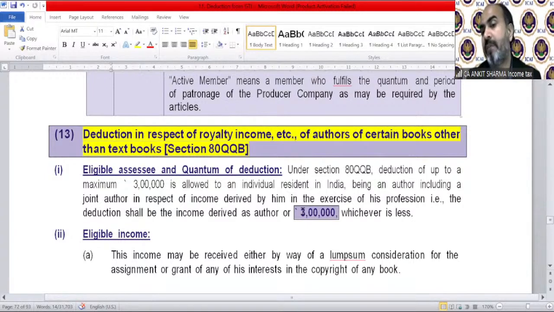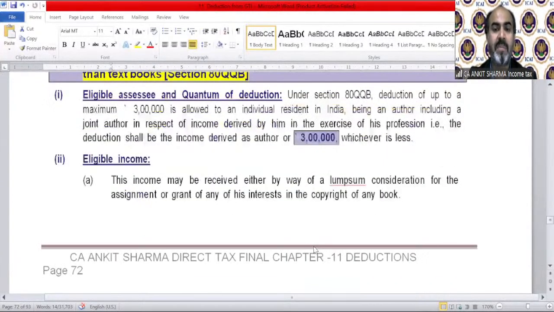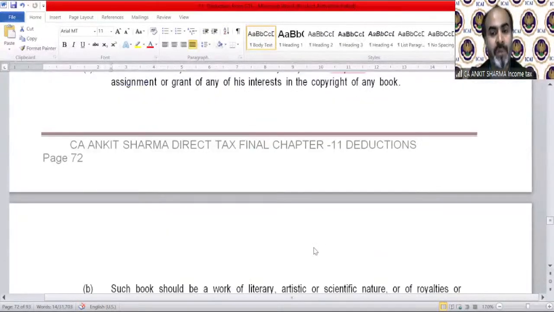Eligible associate quantum of deduction under Section 80QQB: deduction of up to a maximum of 3 lakh is allowed to an individual resident in India, being an author, including a joint author, in respect of income derived by him in the exercise of his profession. That is, the deduction shall be the income derived as author or 3 lakh, whichever is less. This income may be received either by way of a lump sum consideration for the assignment or grant of any of his interest in the copyright of any book.